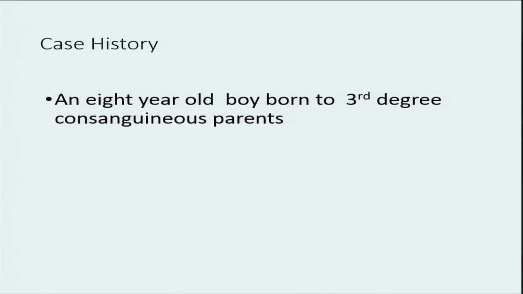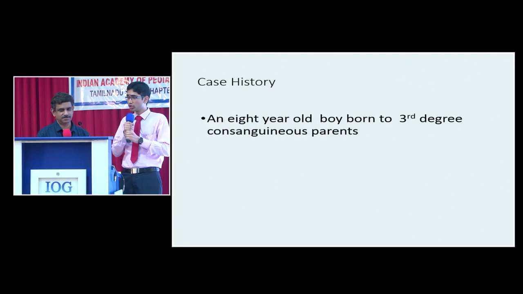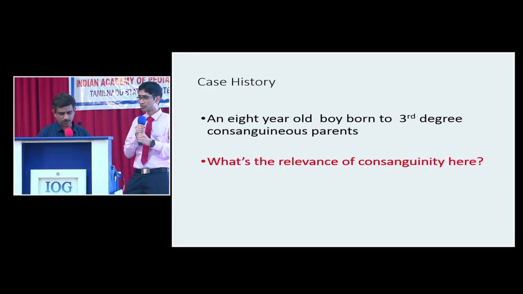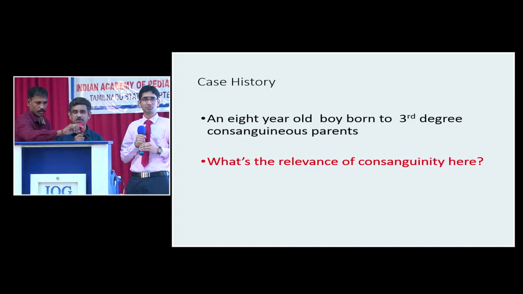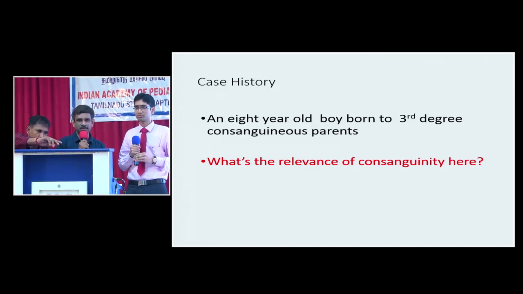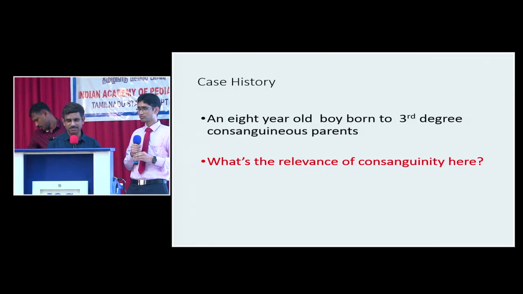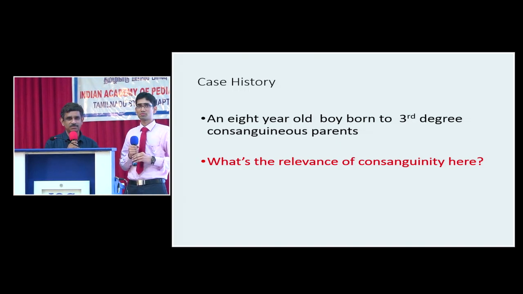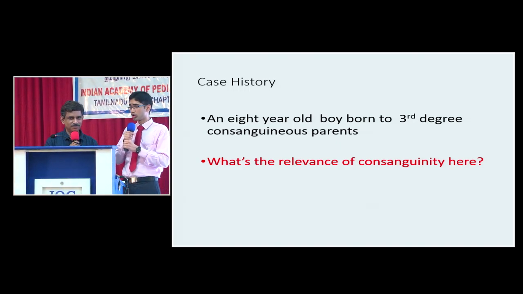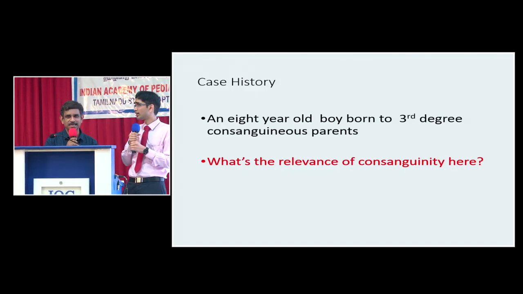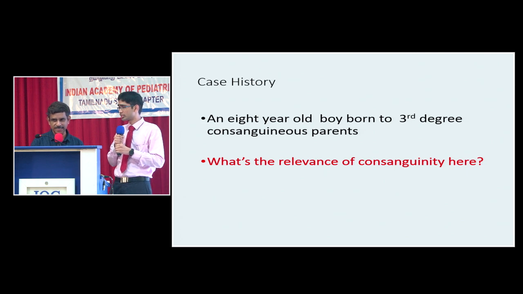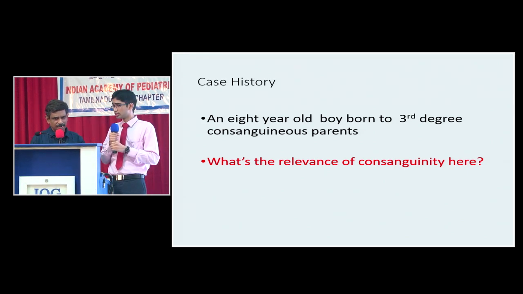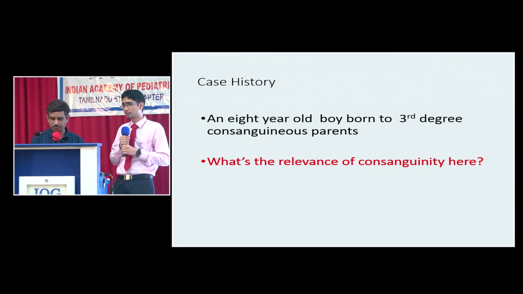Good afternoon, everyone. Without much ado, we'll proceed to the topic. An 8-year-old boy born to third-degree consanguineous parents. What's the relevance of consanguinity in this child with suspected chronic liver disease? Is it important or not? Quick. Sibi? Yes, a lot of liver diseases are autosomal recessive, like Wilson's disease. Okay, so consanguinity plays an important role here. Anything else? Galactosemia, hereditary fructose intolerance, various types of PFIC disorders, etc.